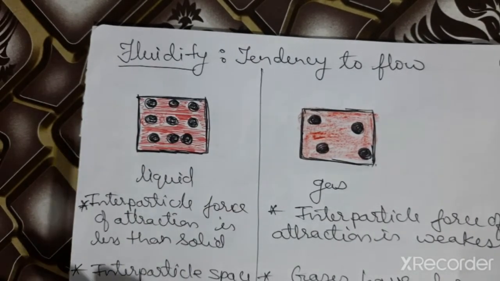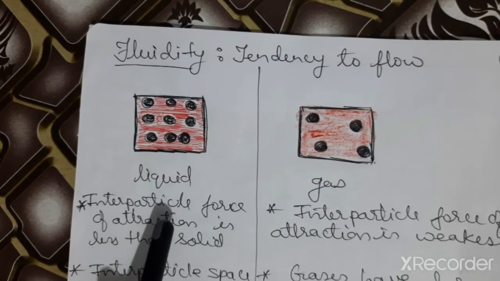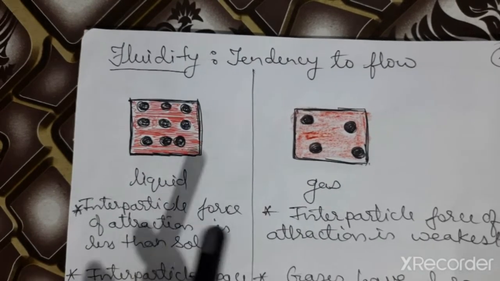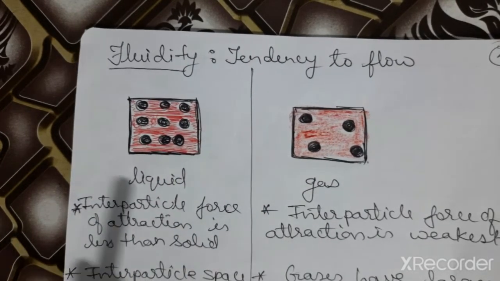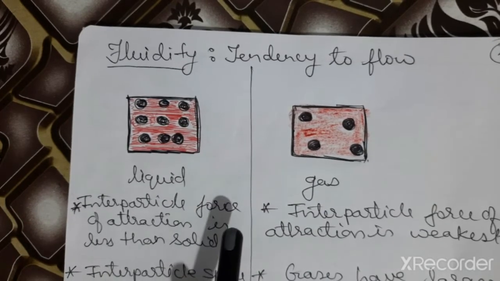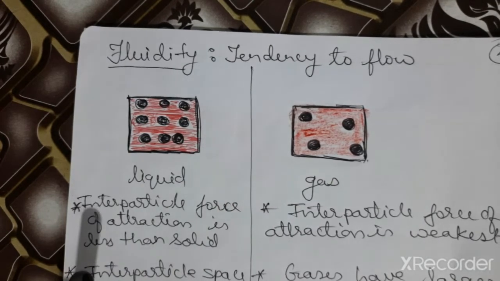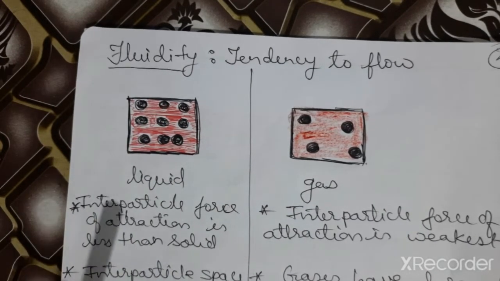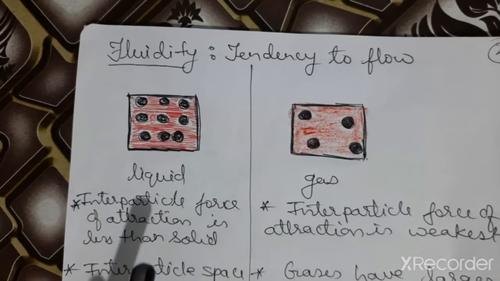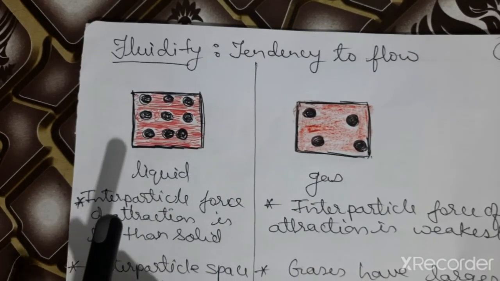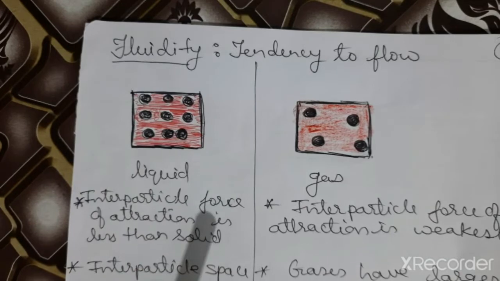We use the word fluidity because liquids and gases are not able to maintain their shape when we apply pressure on them. So they have a tendency to flow. Since they have a tendency to flow, we say that liquids are fluid, gases are also fluid.